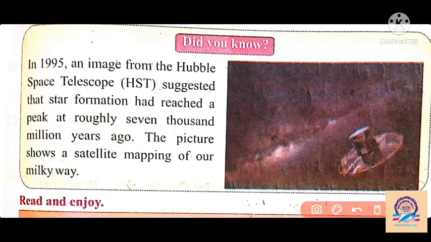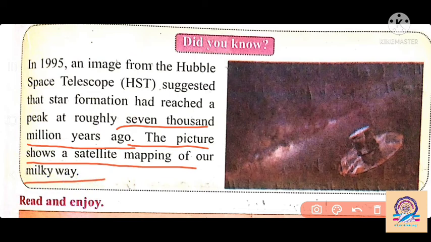If we see the lifespan of the stars, star formation started before 7,000 million years ago. Our earth was formed 4.5 billion years ago, but the stars formed 7,000 million years ago, and the picture shows a satellite mapping of our Milky Way galaxy.